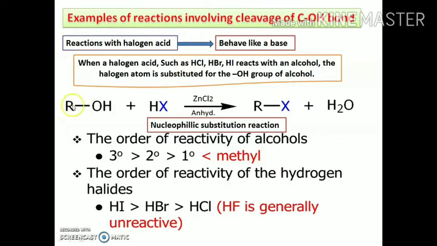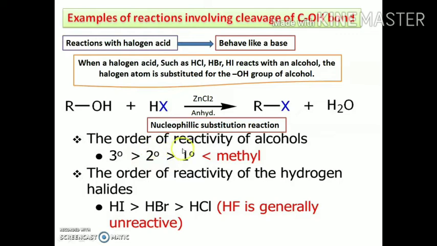In this, R is any alkyl group, it may be methyl, ethyl or propyl, and this is the hydroxyl group, which is the main functional group of alcohols, when treated with the halogen acid, where X may be fluorine, chlorine, bromine or iodine. When alcohols react with halogen acids in the presence of anhydrous zinc chloride, a nucleophilic substitution reaction takes place, and X replaces the hydroxyl group, giving haloalkanes and water molecules.